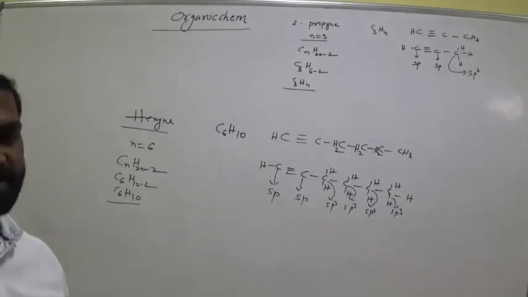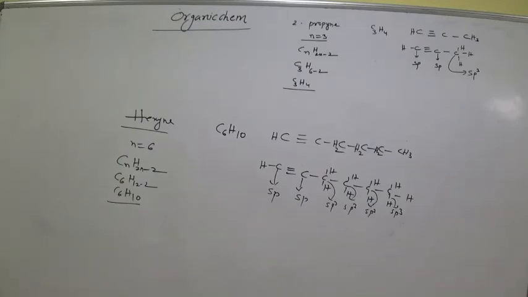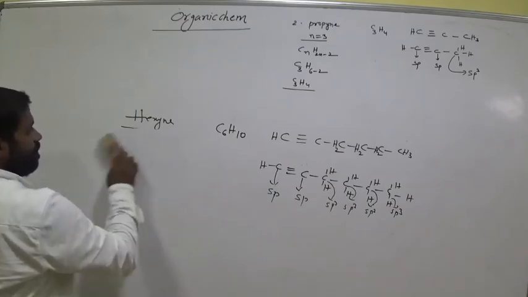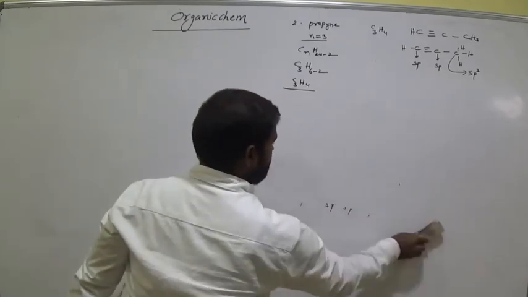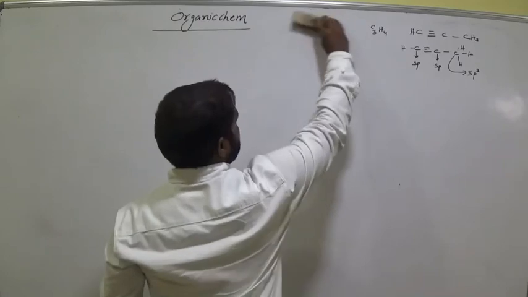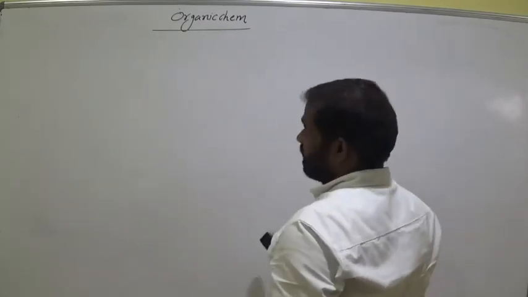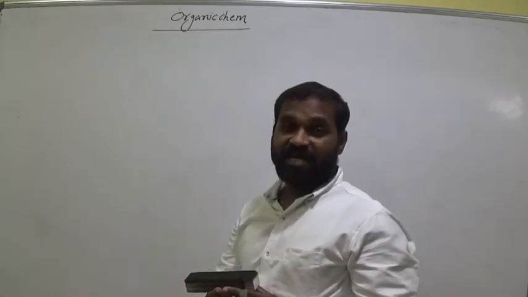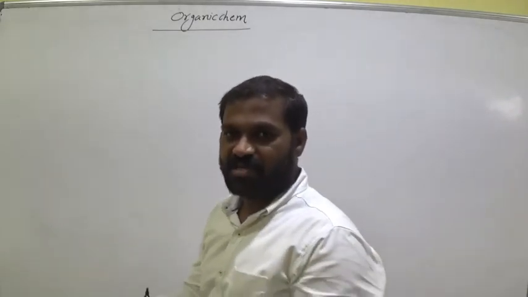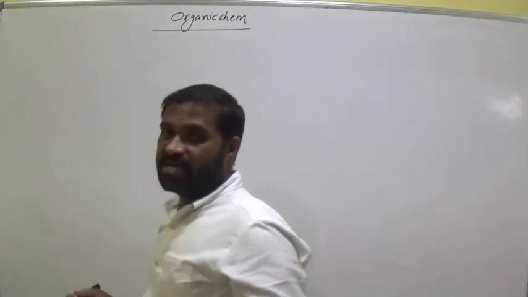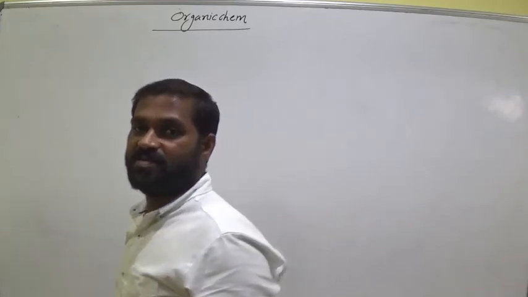Write this hexane. Next, go for heptane. At least you have to identify whether the given organic compound is an alkane, alkene or alkyne through this formula. Very easy. Then only you can easily learn organic chemistry, otherwise it is very difficult. Okay, remember that.